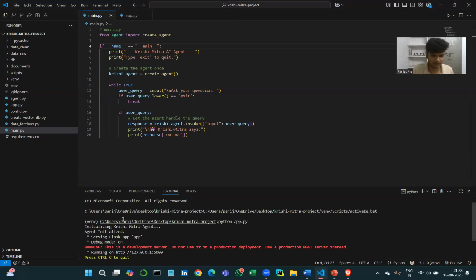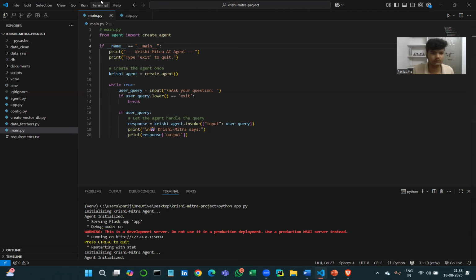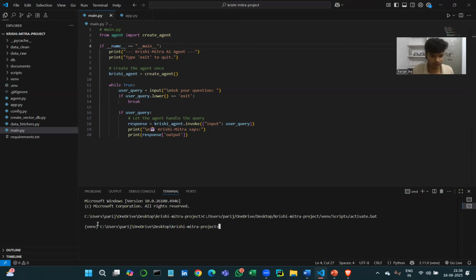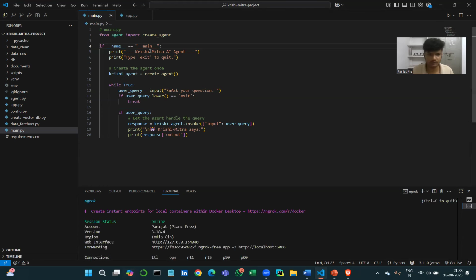In a new terminal, which need not be the virtual environment, I need to host my application, so I run ngrok http 500. It will host my project on localhost. Okay, that is done.